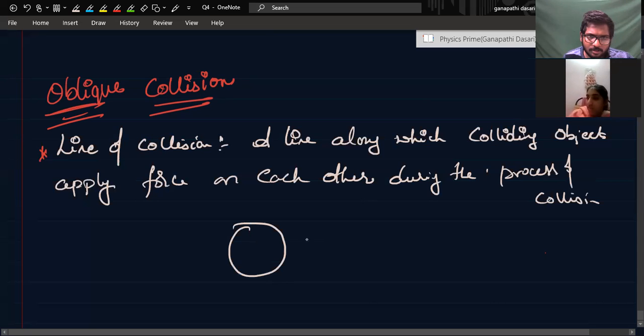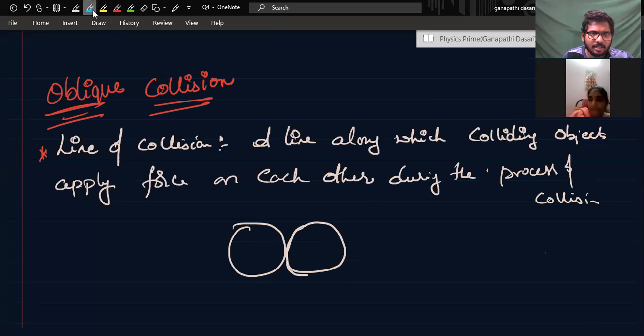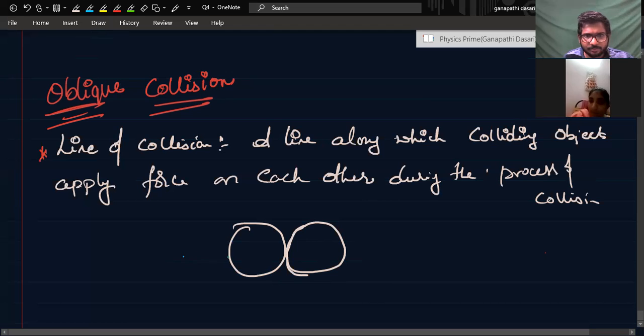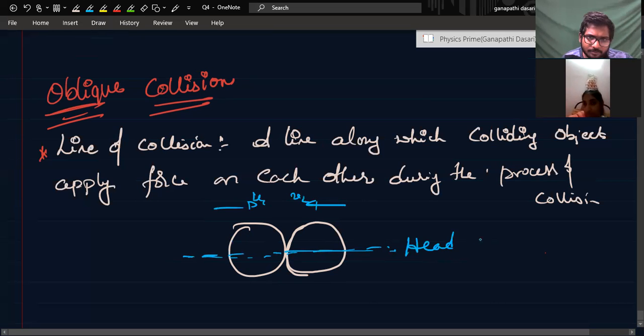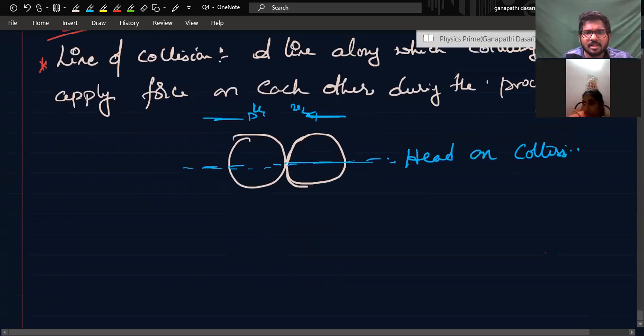If you see two bodies like this and they collide exactly, then the line of collision is exactly this normal reaction. Suppose initially the velocities are also like this, u1 and u2. This is called a head-on collision. It means the initial velocity directions are along the line of collision.